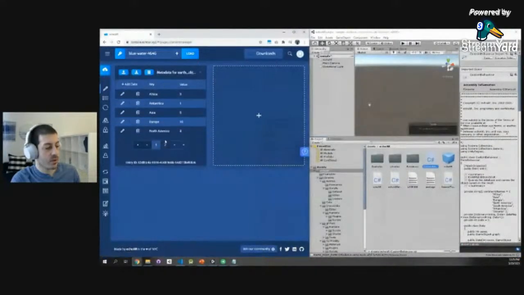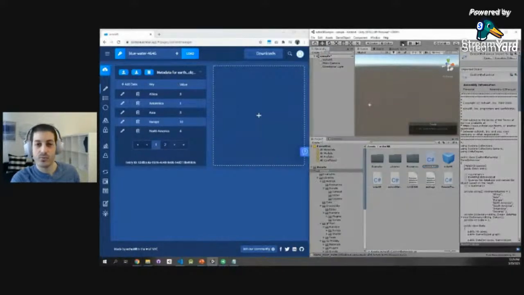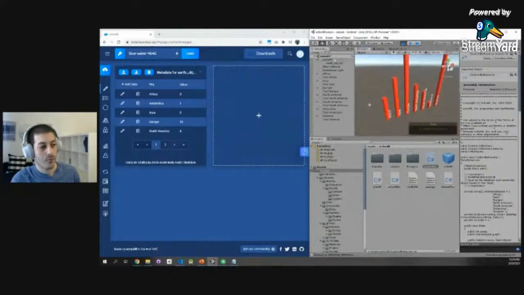So we already see that we have Earth right here, and we see that all the data was already pre-added. So we see all the continents right here. And now let's click play and see what happens. Again, data streams from the cloud to the game engine. And how cool is that?